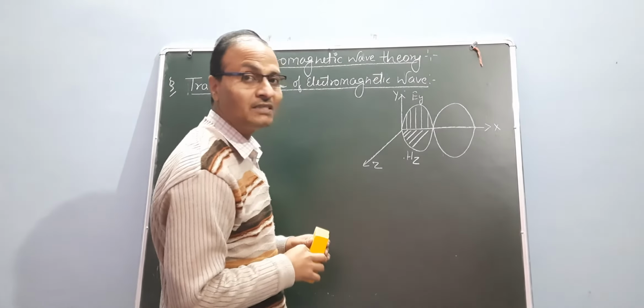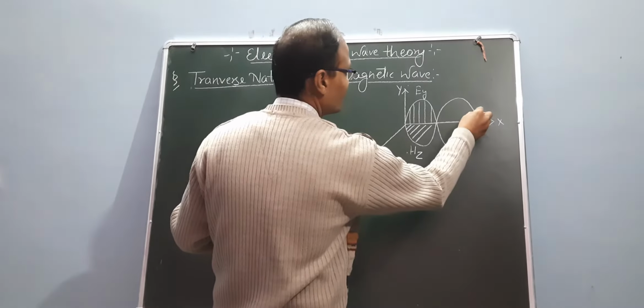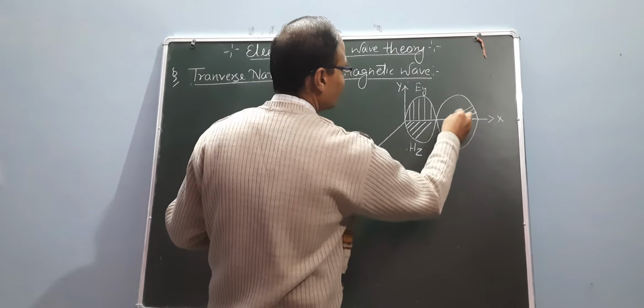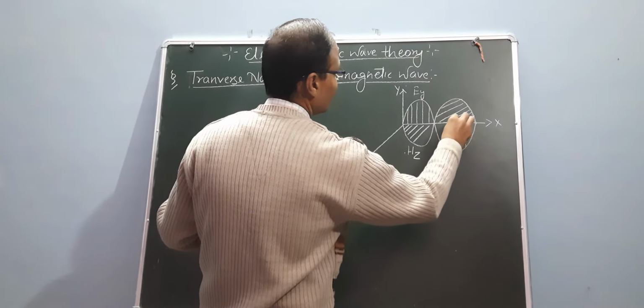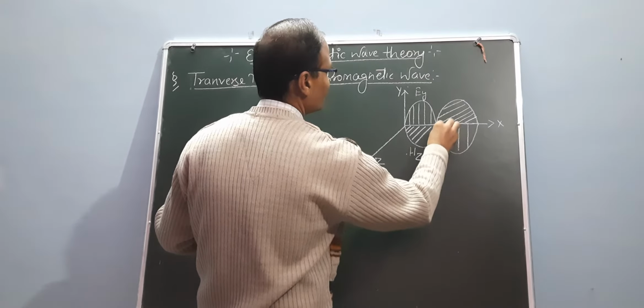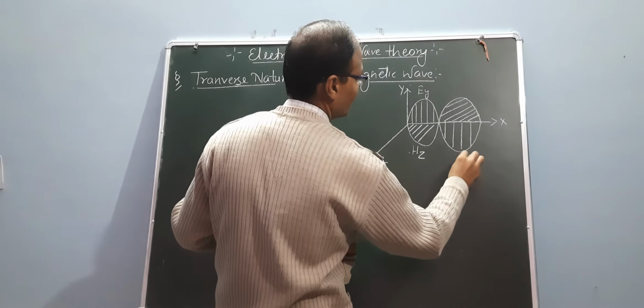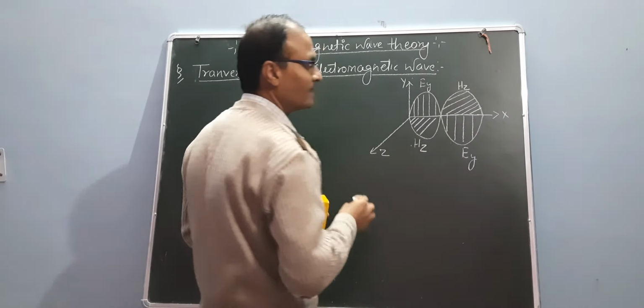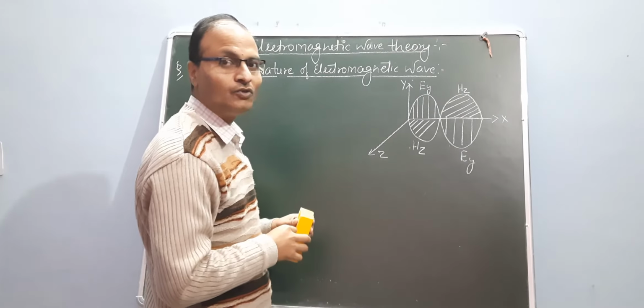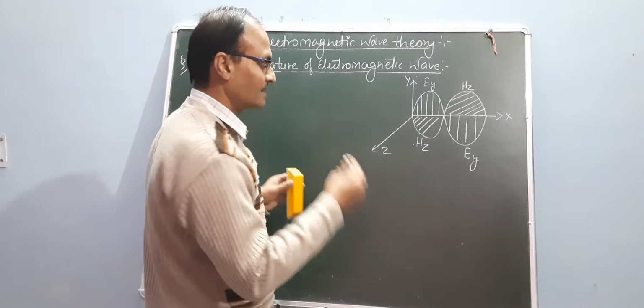And another one, this is vice versa. So this one is Hz and this one is Ey, and the wave moves toward the direction of the x-axis.